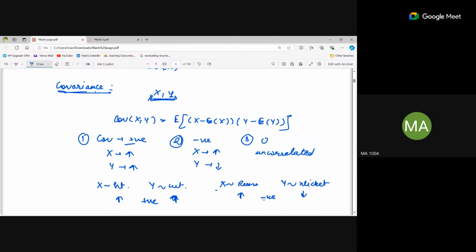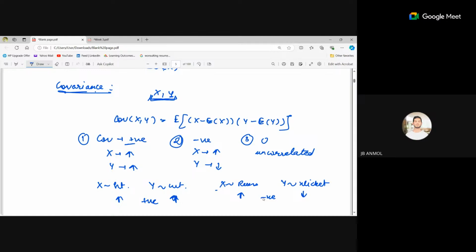You will be given a joint distribution of x and y. Then we calculate the covariance and see whether we get a negative or positive value. If positive, when the value of x increases, y also increases. If negative, when x increases, y decreases. Just by calculating the covariance, we can get the relationship of x and y.